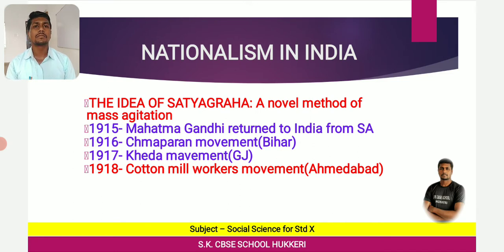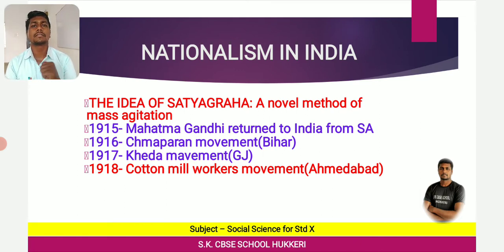That person was Mahatma Gandhi, and the new mode of agitation was Satyagraha. About all these things we have learnt, and we have started the first concept in Nationalism in India.